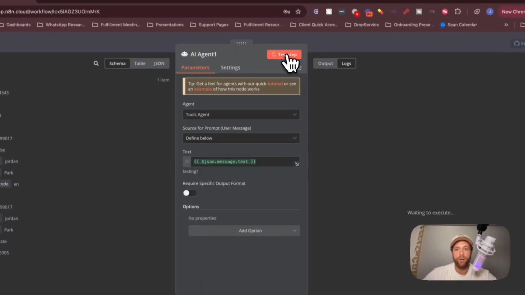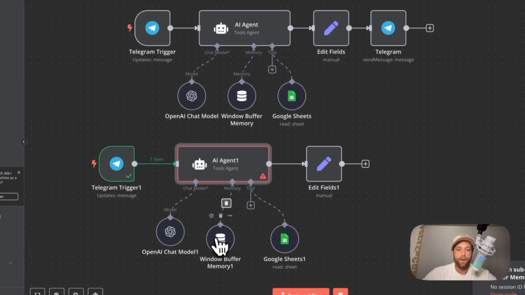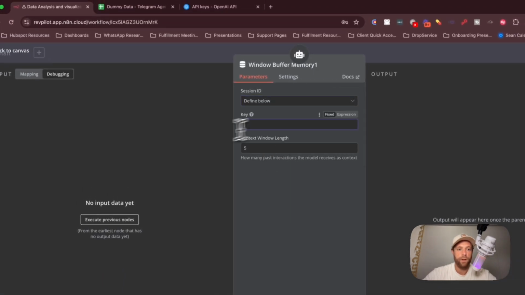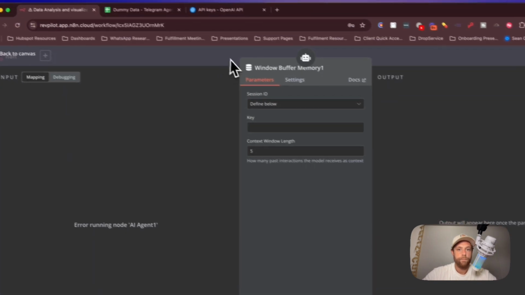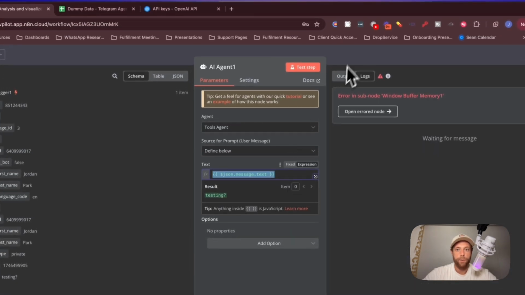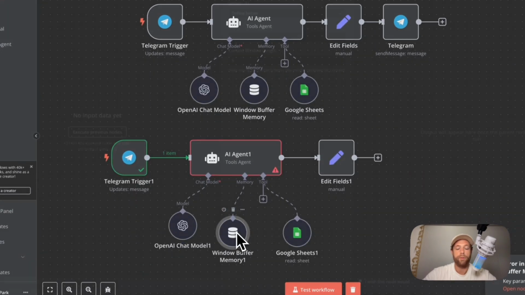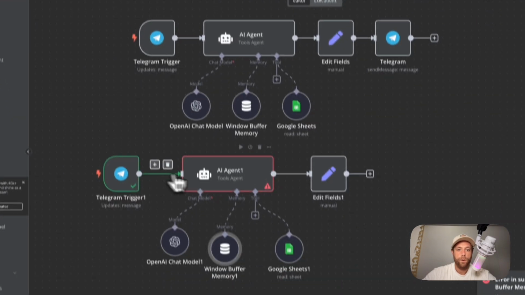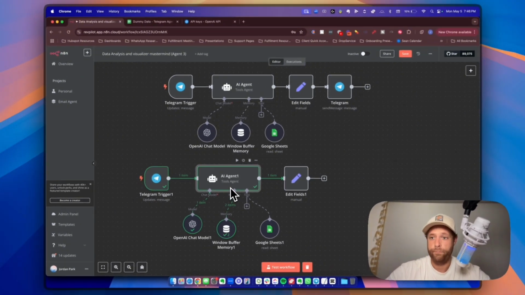So super simple. We'll test this now. And then it's going to say error. So we want to go down here, and that is the window buffer memory. And we've got to do the same thing. So define below, key, execute previous nodes. You can also just copy from here. So we'll go on to here. Oh, wrong one. Window buffer memory. And paste the key in there. And play this guy again, and it's going to run. Boom. Everything goes green. Okay.